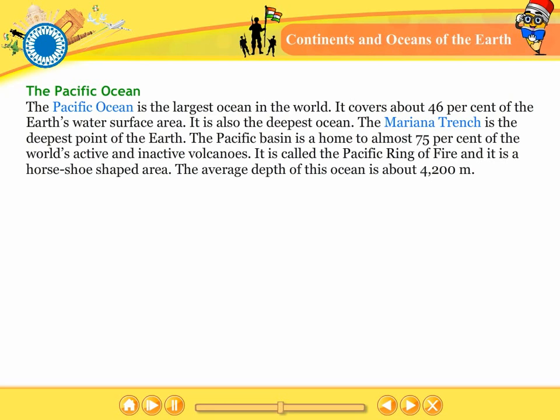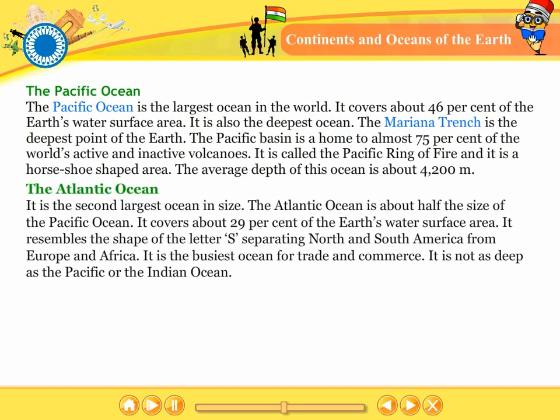The Pacific Basin is home to almost 75% of the world's active and inactive volcanoes. It is called the Pacific Ring of Fire and it is a horseshoe-shaped area. The average depth of this ocean is about 4,200 meters.